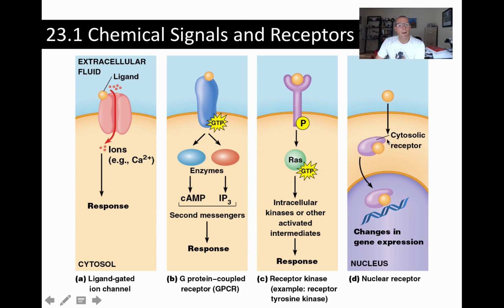We can also have hydrophobic ligands. So these are going to be small, sufficiently hydrophobic so they can pass across the cell membrane. There they can bind to a cytosolic receptor, and that receptor can enter the nucleus and elicit changes in gene expression. So these are a lot of steroid hormones and the retinoids. So those are the big groups of signaling molecules, and also the big groups of types of receptor that we can have: 3 cell surface that we've talked about, and then 1 cytosolic.